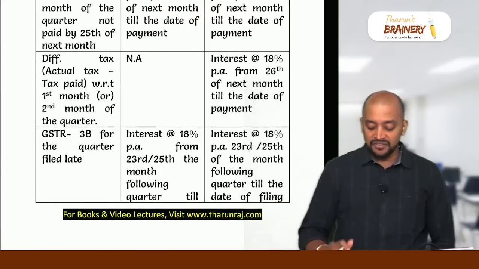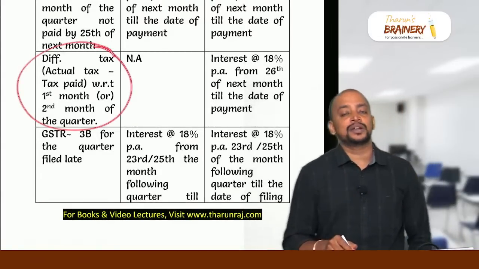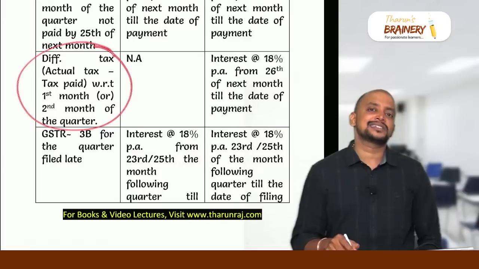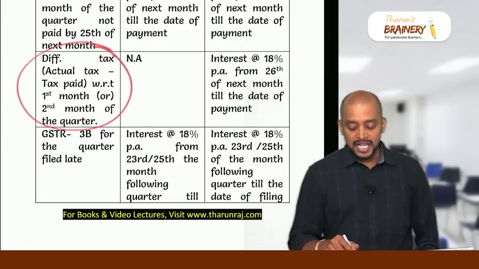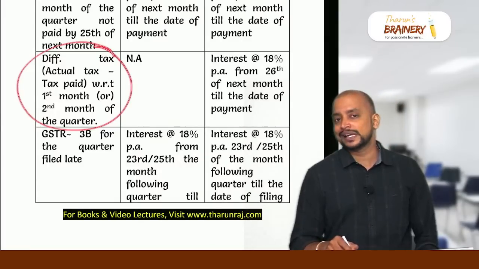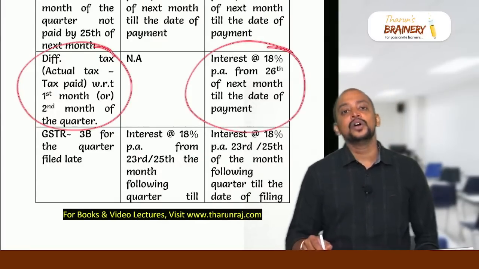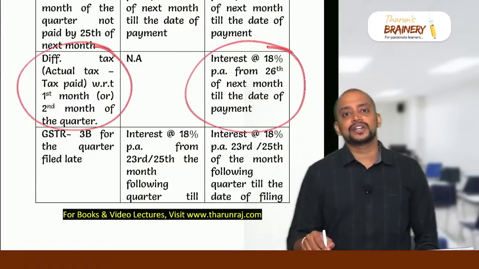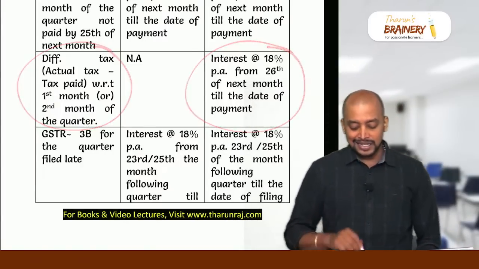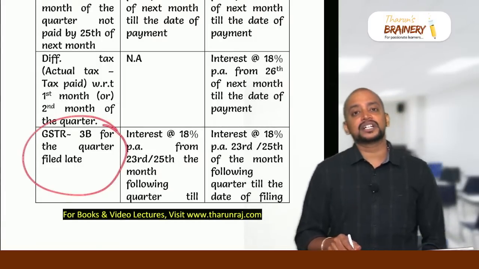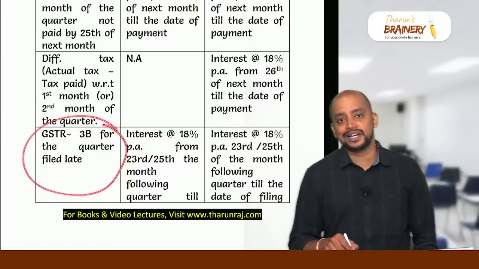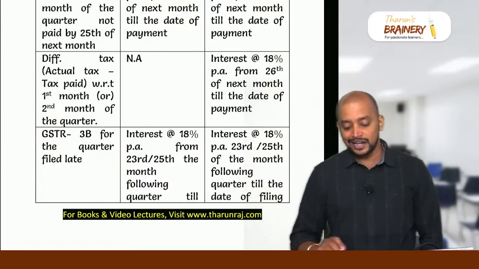Then difference in the liability for the first month, second month. Say there is a difference between actual tax minus the tax they have paid under this method. If it is FSM method, no need to pay any interest. If it is SAM method, on the difference they need to pay interest at 18% from 26th of the next month till the date of payment. Then if GSTR 3B for the quarter is filed late, 3B for the quarter should be filed by 22nd or 24th. Thereafter, till the actual date of filing 3B, they have to pay interest under both the methods.